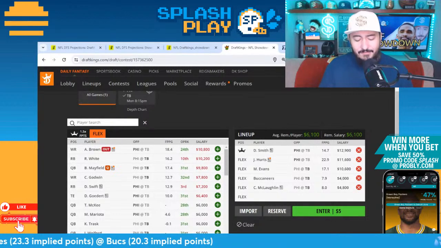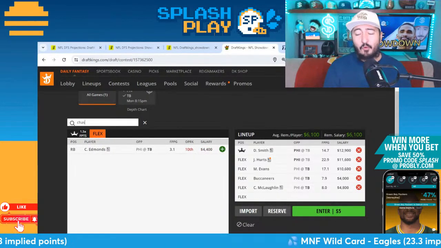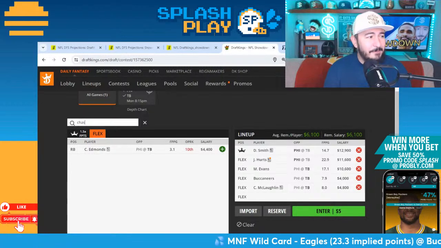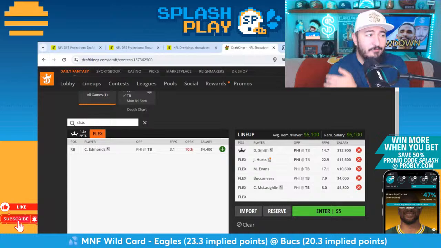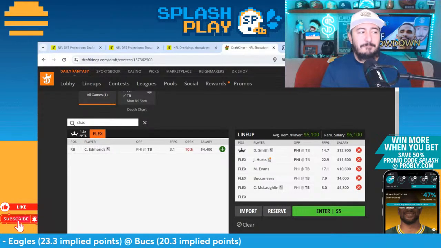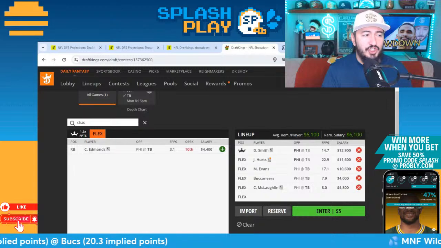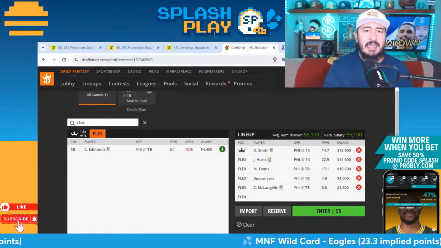And then I think we have Chase Edmonds is a really gross price point. 4,400 for Chase Edmonds. I can't imagine people are going to want to play. The projection for Chase Edmonds on Stochastic is 3.7. The projection on ETR is 3.8. They're expecting a lot of concentration for Rachaad White. And the last two games, I have not seen that be the case on the field.